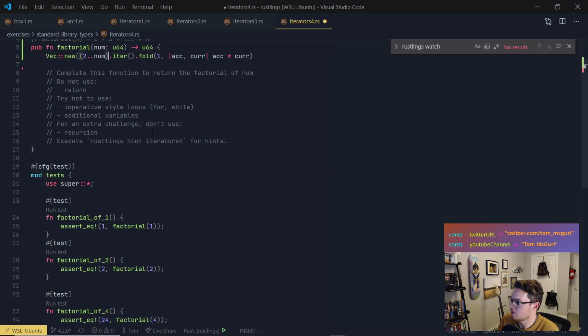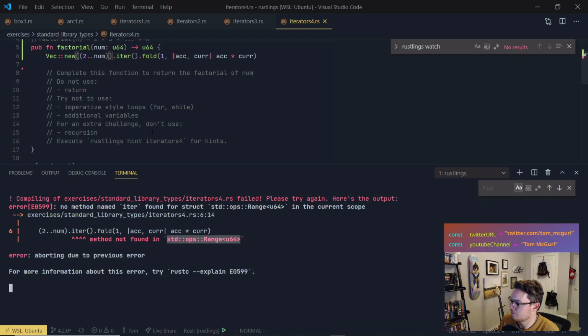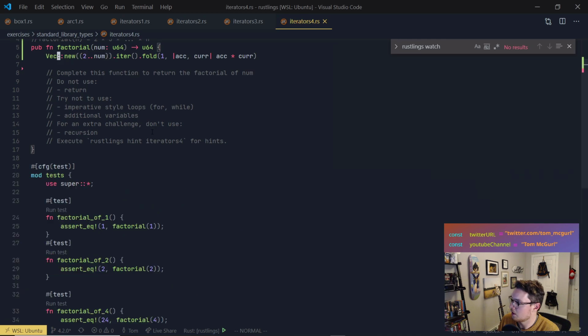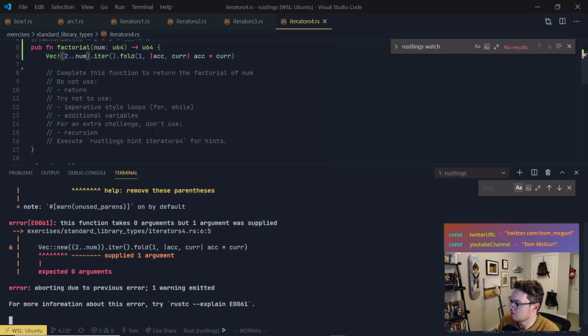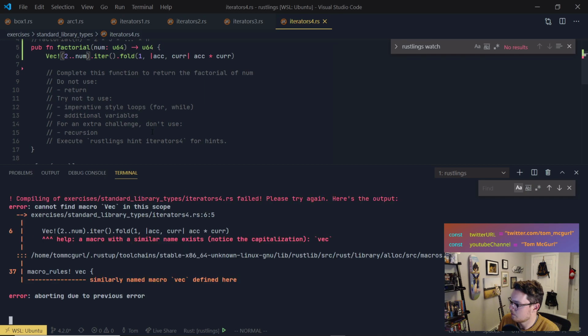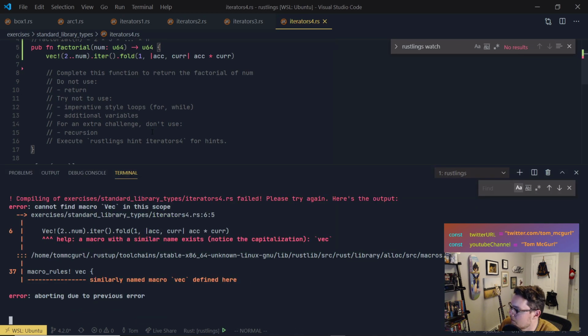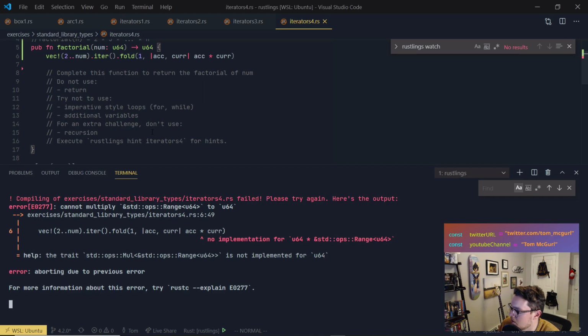can I do this? Is this going to be a thing I can do? Can I do vec? Create a vector from that range? A macro with a similar name exists. Vec. Duh. Can I do this? Oh. Cannot multiply a range U64 to U64. Okay.